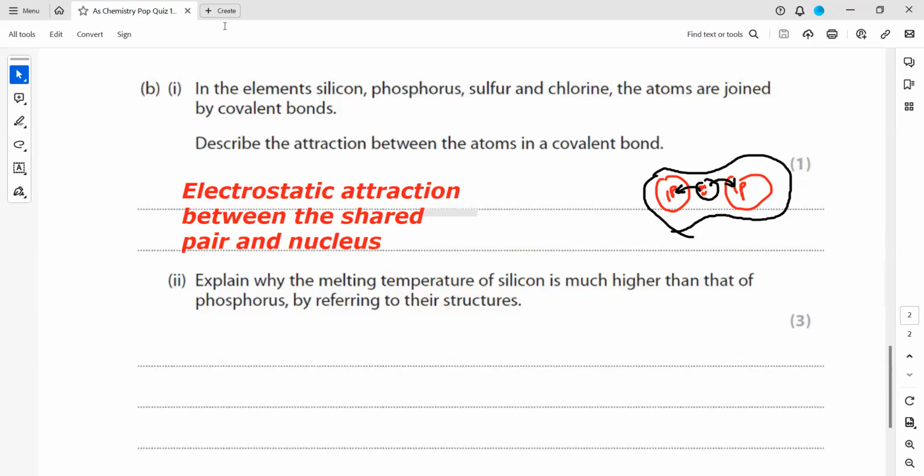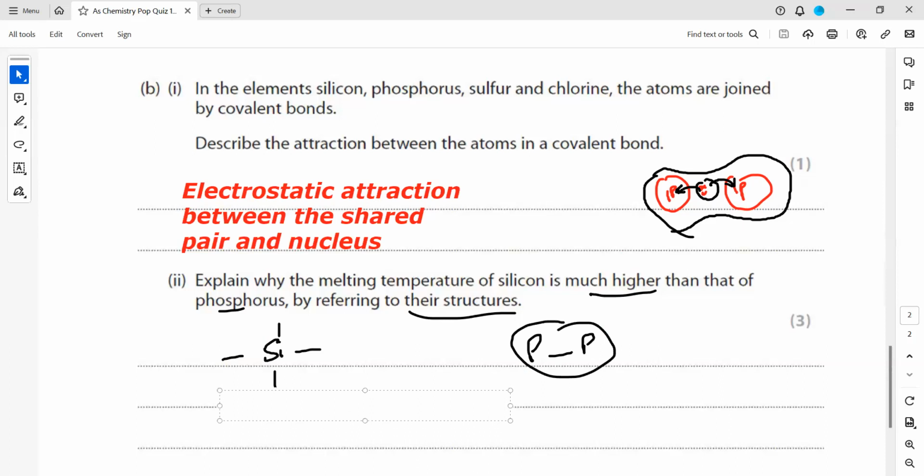Explain why the melting temperature of silicon is much higher than phosphorus, and refer to their structure. Silicon has a tendency to form a giant covalent structure, whereas phosphorus forms a simple molecular structure. So first we'll mention that silicon has a giant structure, but phosphorus has a simple molecular structure.